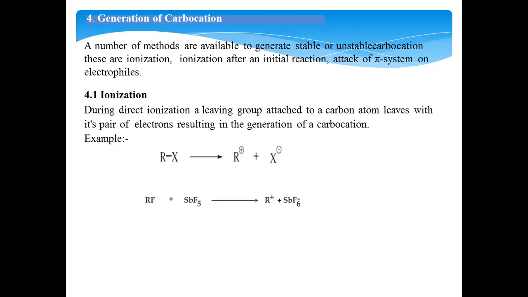In the first ionization method, any organic molecule undergoing heterolytic cleavage, as we have seen in the introduction, has its bond pair of electrons completely shifted. For example, in the case of organohalides, if the pair is completely shifted over to the halide, it results in the formation of a carbocation with the liberation of a halide ion. Such stable carbocations can be prepared when organofluorides react with antimony pentafluoride. That results in the formation of a stable carbocation with the liberation of the antimony hexafluoride ion.